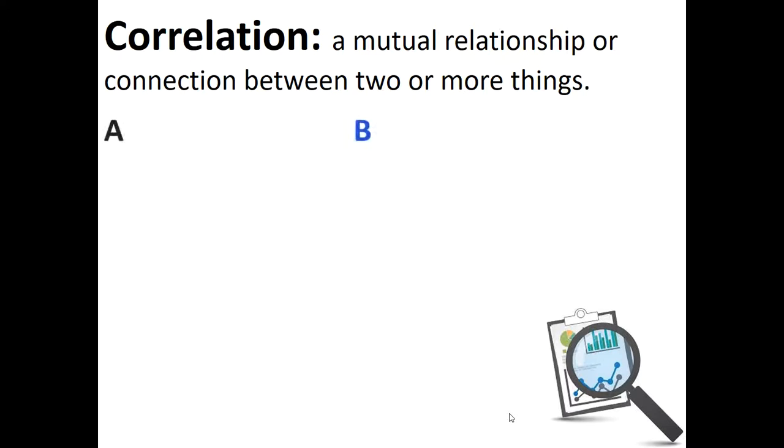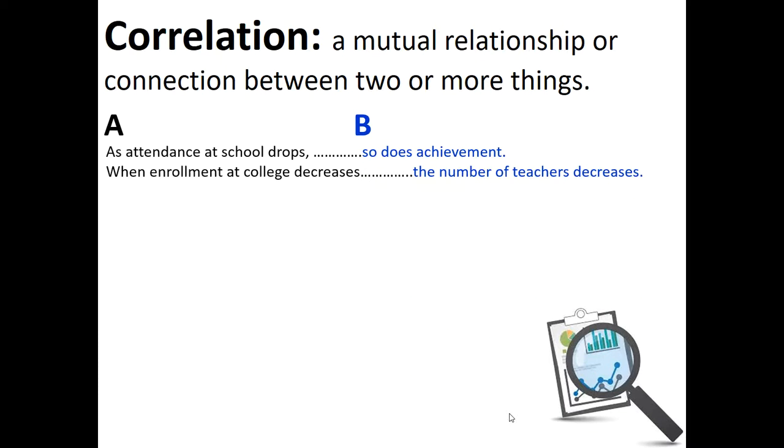Let's show you. So let's look at thing A and thing B. For example, as attendance at school drops, so does achievement. This is a correlation. There are two things. There's a relationship between the two. When people stop going to school, yeah, so do grades. They start to drop down. When enrollment at colleges decreases, then their number of teachers decreases. Sure, yeah, that could happen. If there's less people in college, there's going to be less people graduating. And so sure, some of those are going to be teachers.